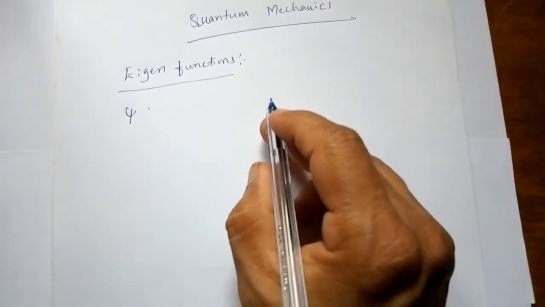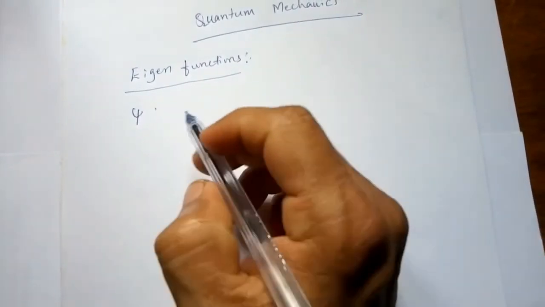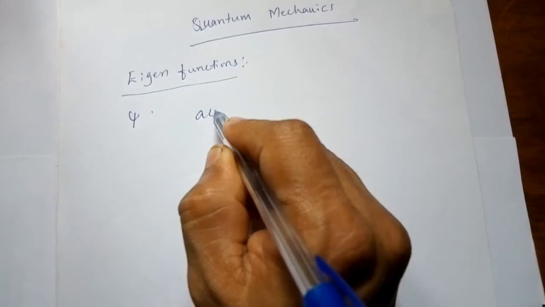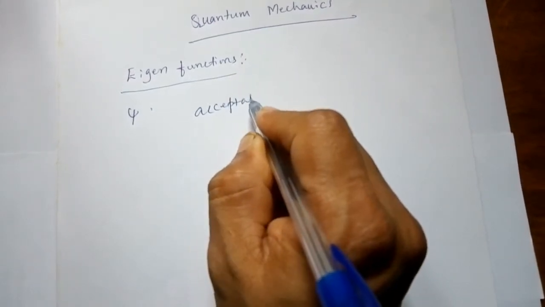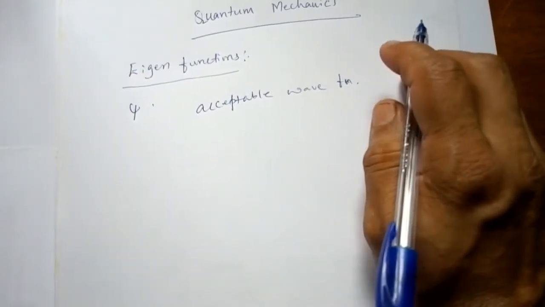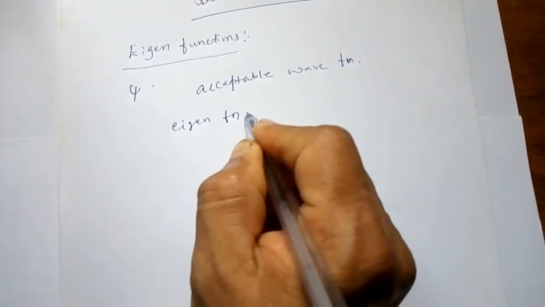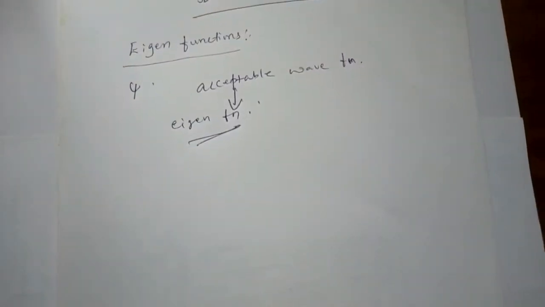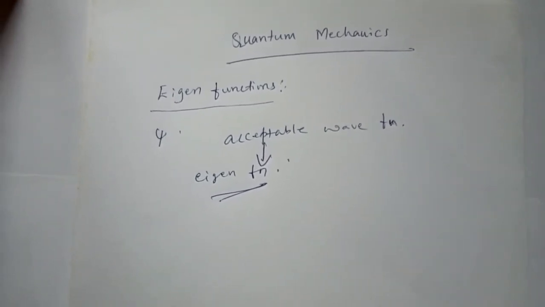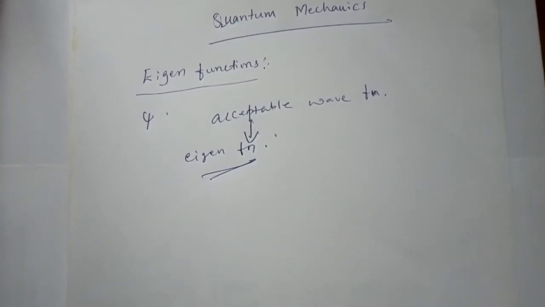So we have to select only those wave functions which have physical meaning, and they are called acceptable wave functions. Those which have physical meaning are called acceptable wave functions. These acceptable wave functions are called eigenfunctions.